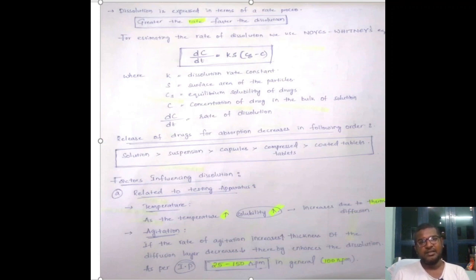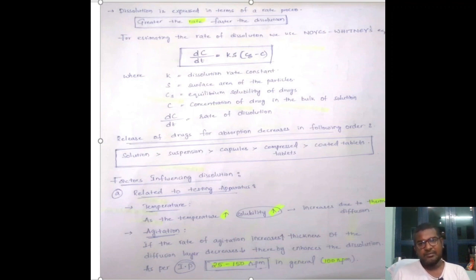Here we can see the release of drugs for absorption decreases in the following order. It means that the liquid solution form of a drug will have a much higher dissolution rate when compared to completely solid dosage forms. Coated tablets have a very low dissolution rate compared to compressed tablets.